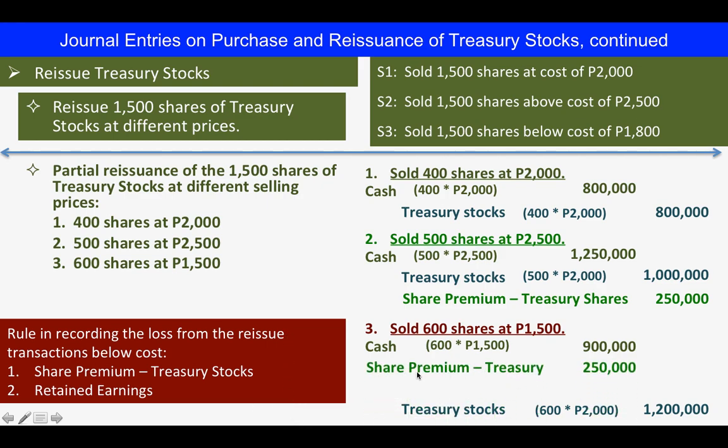And 250,000 is still not enough because there's still a difference of 50,000. Based on this, that's the time we can debit retained earnings. Debit retained earnings at 50,000. Okay? Let us move on.